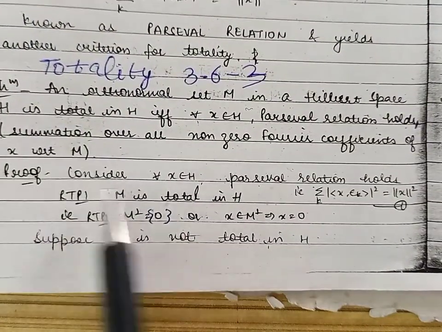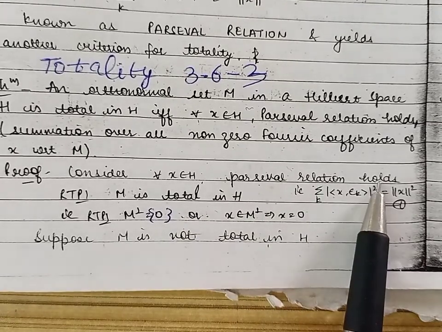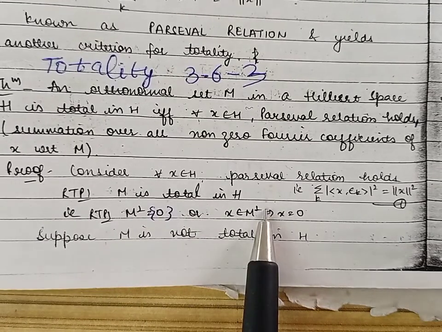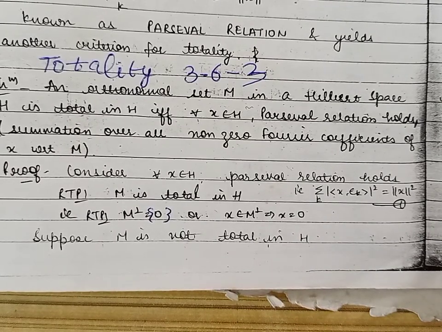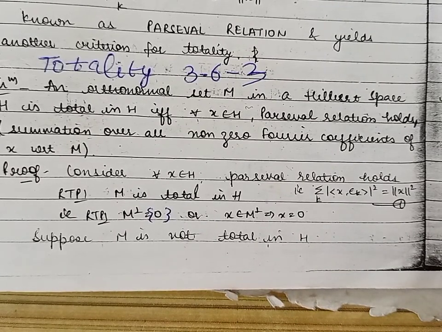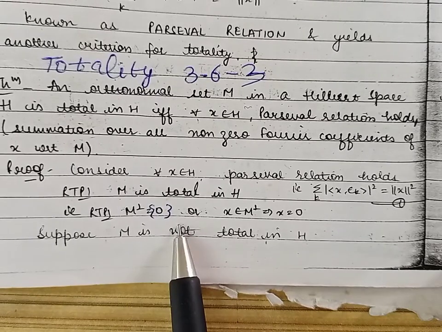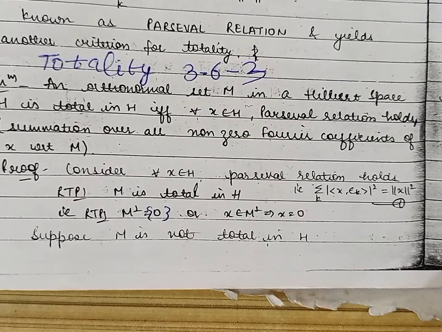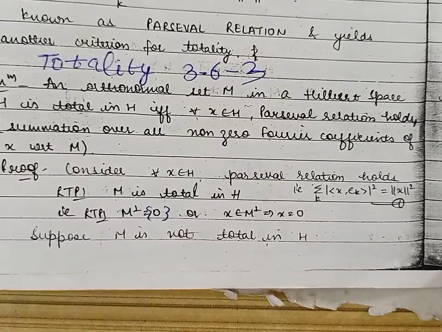Let us consider for every X belonging to H, Parseval's relation holds, and we are to prove that M is total in H. By definition, if we are to prove that M is total in H, we will use the last theorem. According to that theorem, M is total in H if the orthogonal complement of M will be 0. So we will prove this result, and we will prove the result by contradiction. Let us suppose M is not total in H.